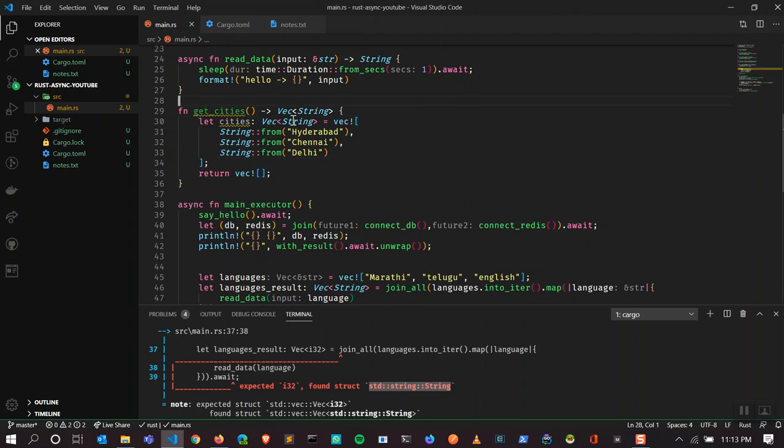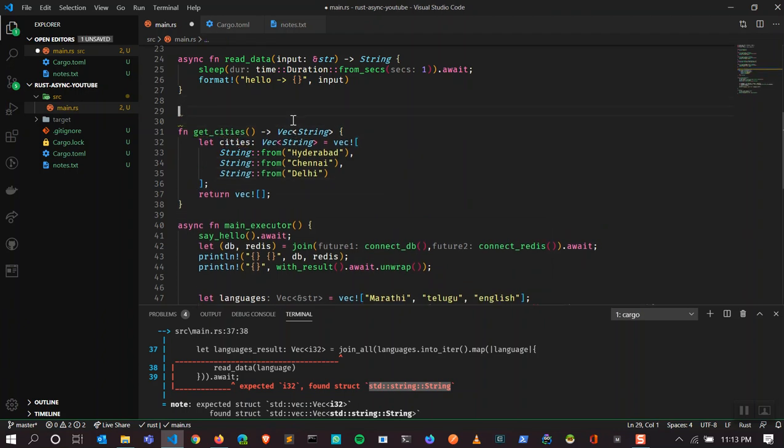Then if I go to each city, I have city names and I want to say visited Hyderabad, visited Chennai, something like that.